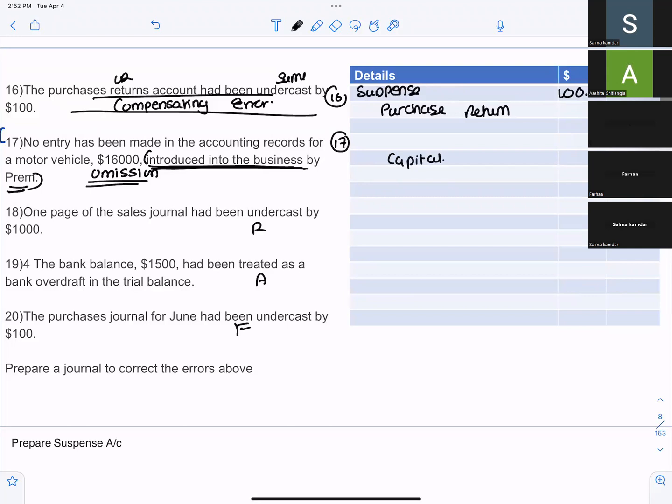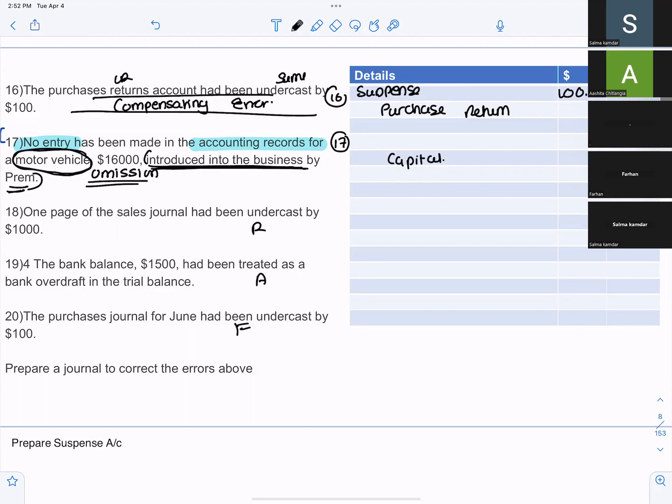The full accounting entry is not made, so you have to make a complete accounting entry. So capital credit. What is coming in?